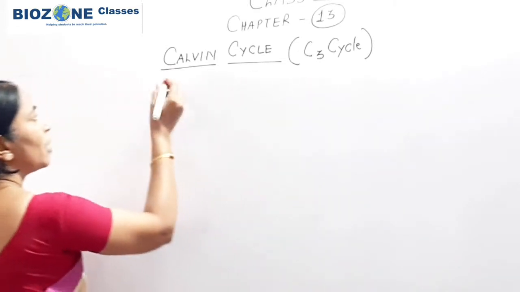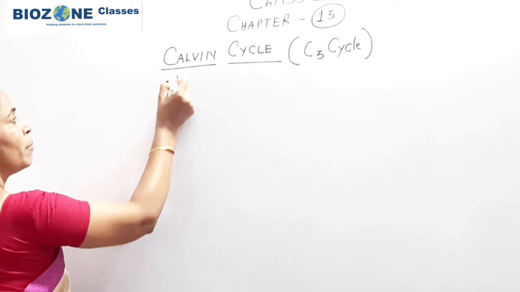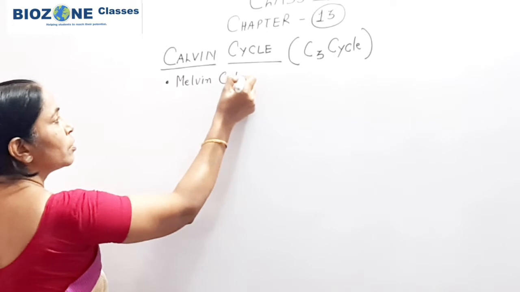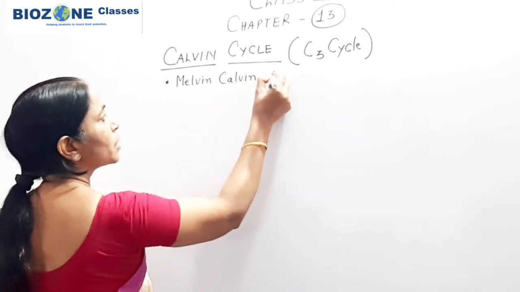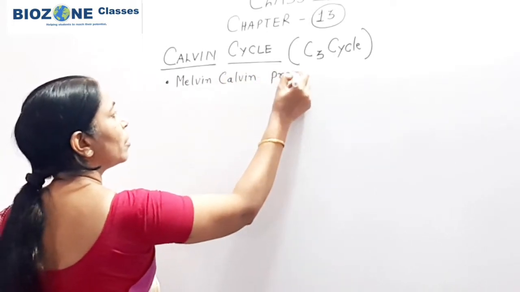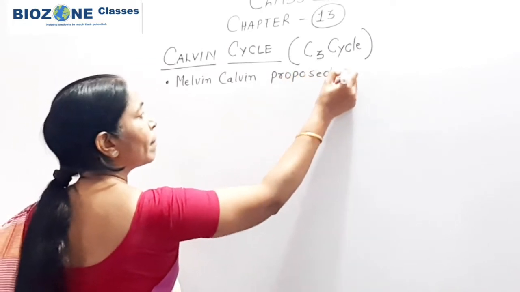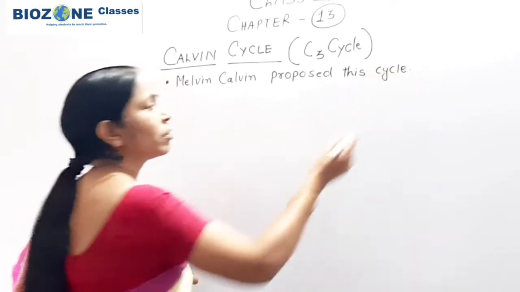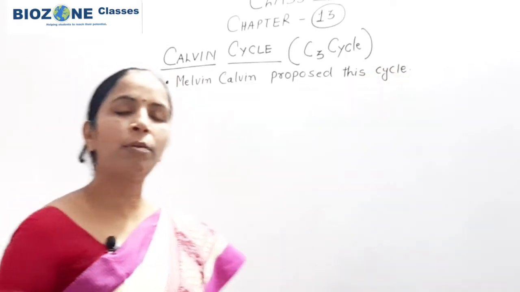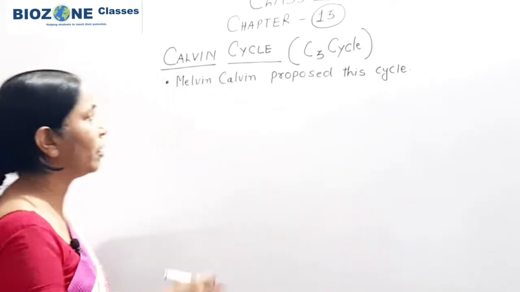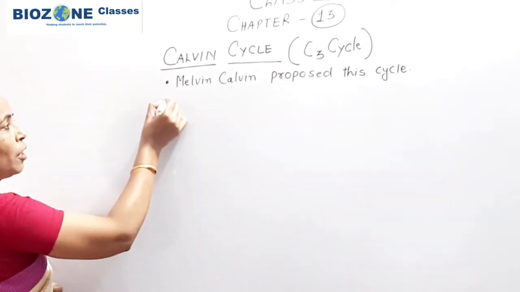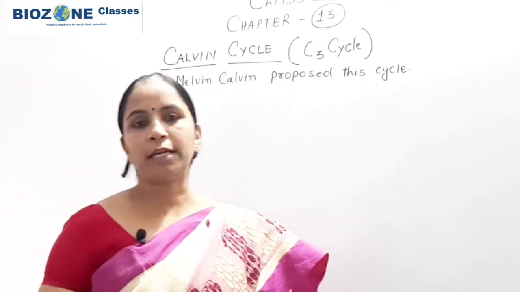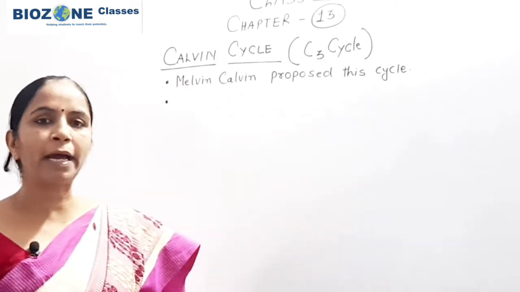When we come towards the Calvin cycle, you remember Melvin Calvin proposed this cycle. Actually, Benson also worked on the pathway, but the major work was Calvin's. That's why the cycle is commonly called the Calvin cycle. During his scientific study of the biochemical pathway, radioactive isotopes were used for the first time by Calvin.